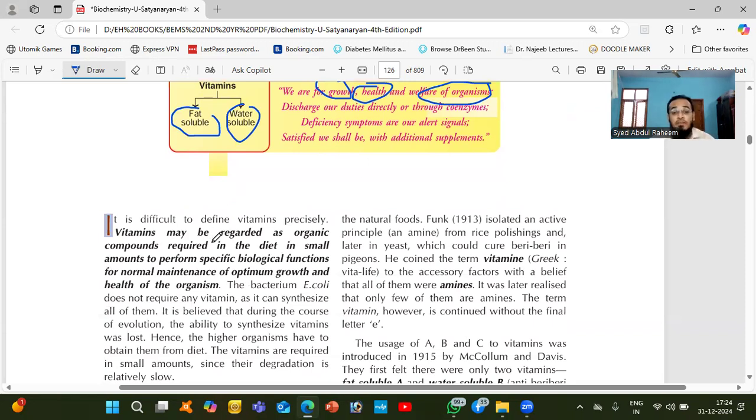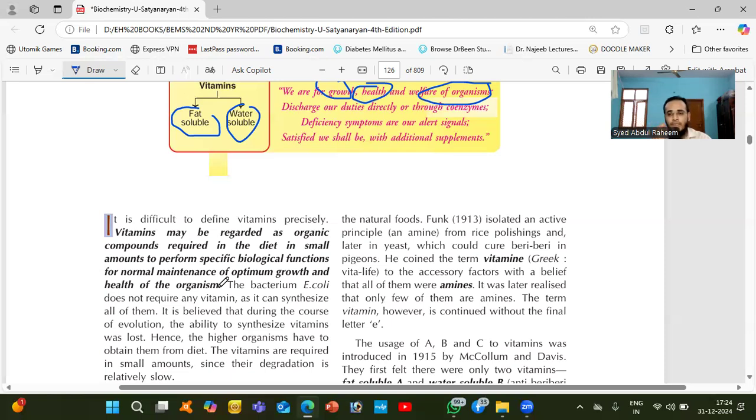So vitamins may be regarded as organic compounds required in the diet in small amounts to perform specific biological functions for normal maintenance of optimum growth and health of the organism. So why do we require vitamins? Biological functions means the functions required for living purpose. So to maintain the living function of the organism, we need vitamins.